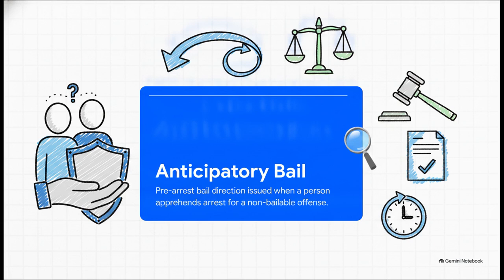to be rock solid on: anticipatory bail. What is it exactly? Simply put, it's a legal direction issued by a high court or a court of session for the release of a person on bail, issued even before an arrest is actually made. It comes into play when a person apprehends or genuinely fears that they are going to be arrested for a non-bailable offense. It's basically a preemptive strike to protect personal liberty.